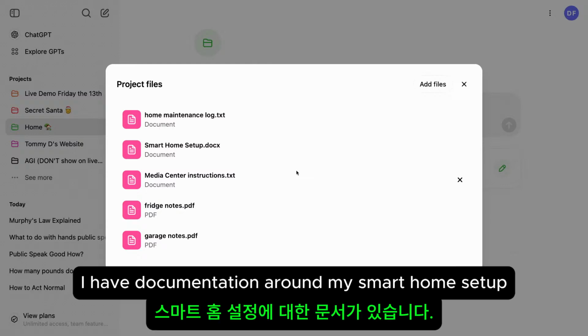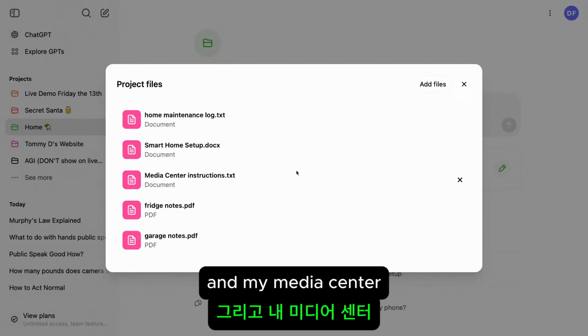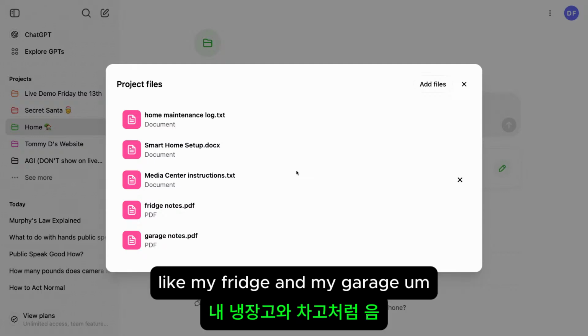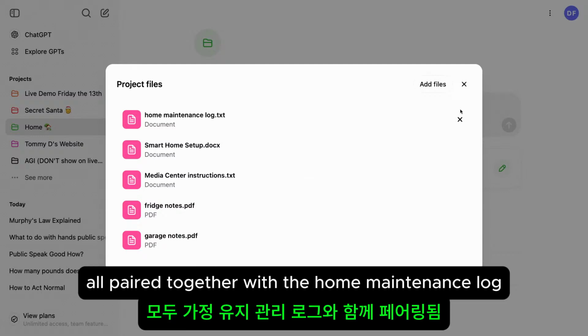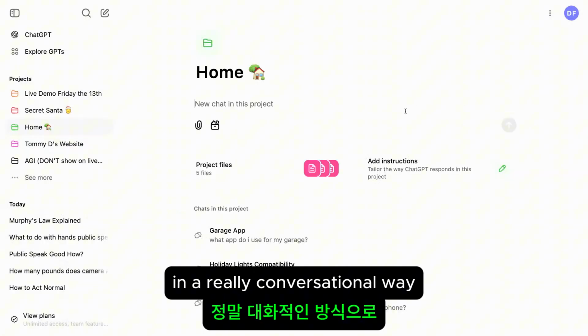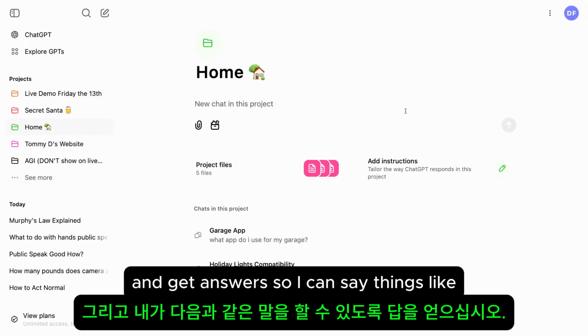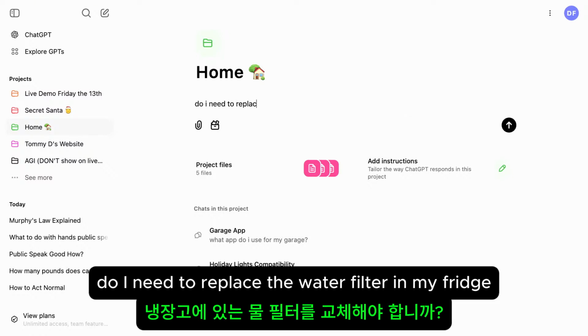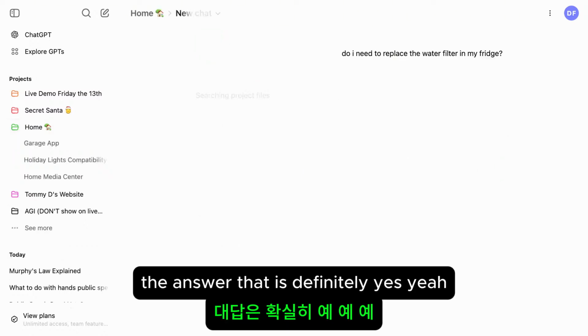So I have documentation around my smart home setup and my media center, and also some appliances in my house, like my fridge and my garage. Having this all paired together with the home maintenance log in the context of this project means I can ask questions about it in a really conversational way and get answers. So I can say things like, do I need to replace the water filter in my fridge? The answer to that is definitely yes.